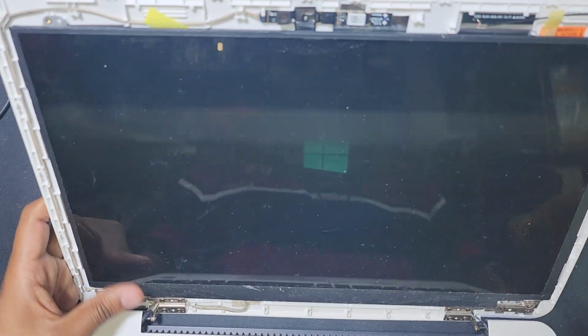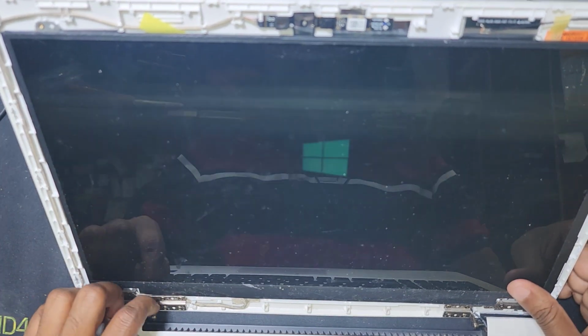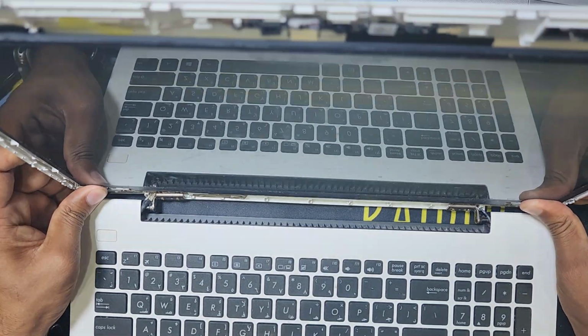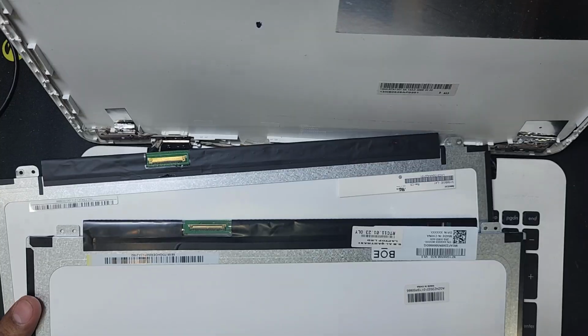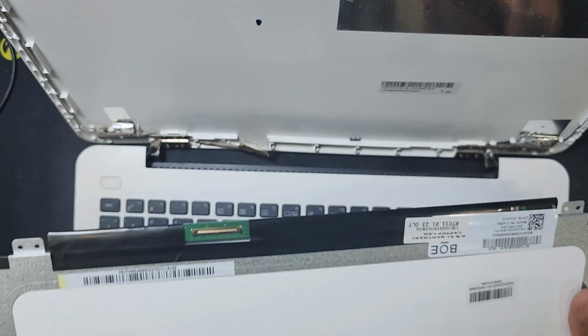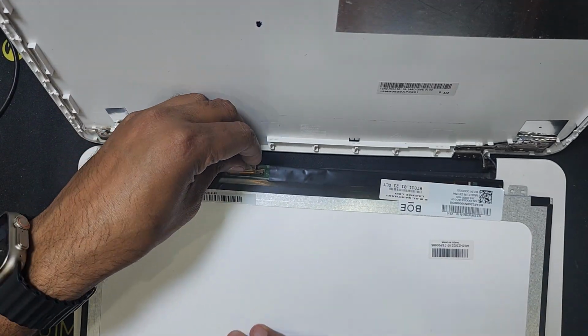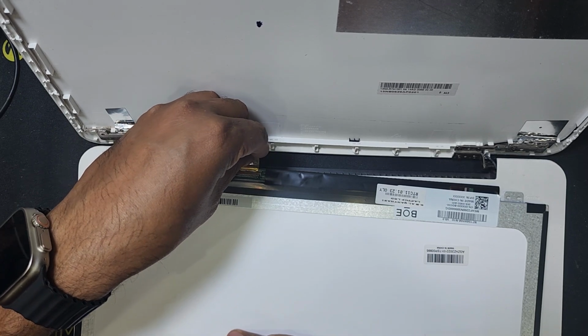Also the same problem. So I need to change the display and check. So guys, here I have another display. So I check the new display. It's working perfectly. So what is the problem?